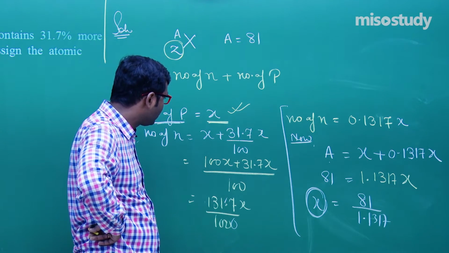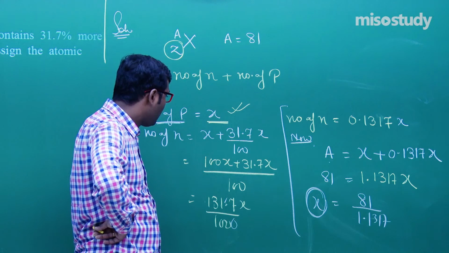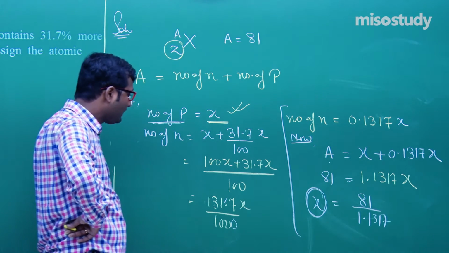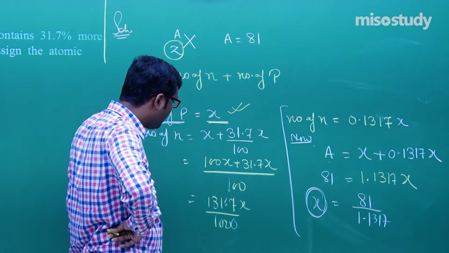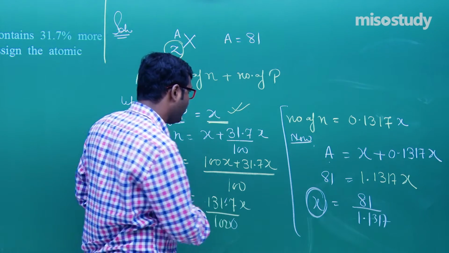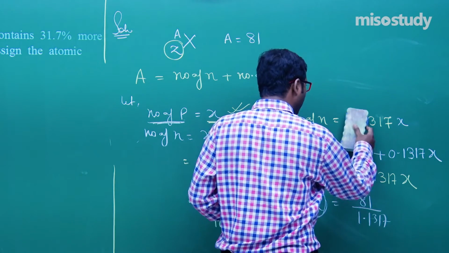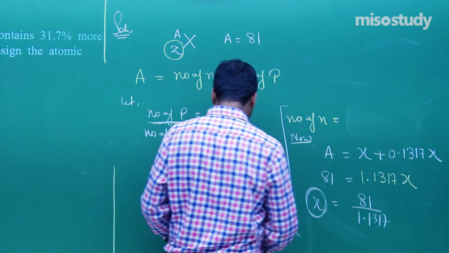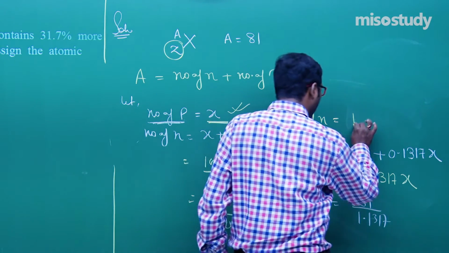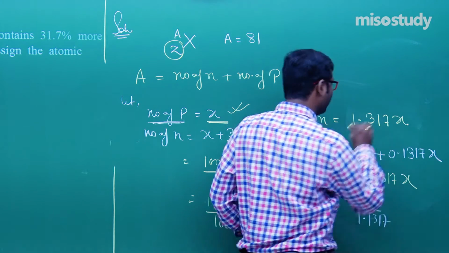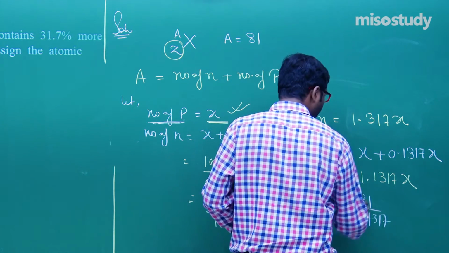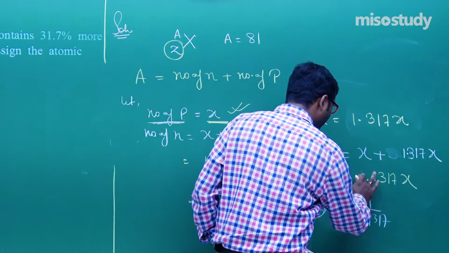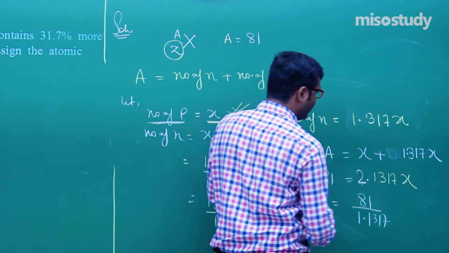If I take the LCM, 100x plus 31.7x is 131.7x. There is a slight mistake here; the number of neutrons is 1.317x. So x plus 1.317x gives 2.317x. This is the answer.